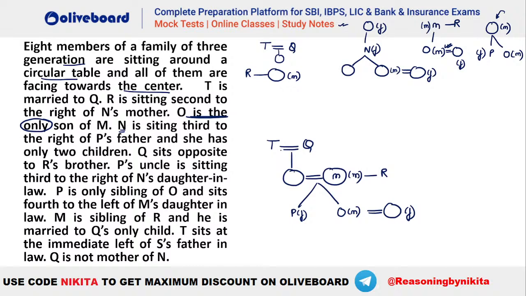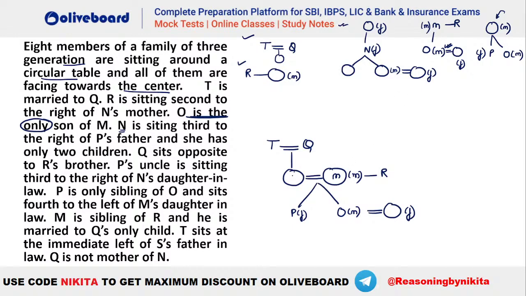How many persons have we already got? 1, 2, 3, 4, 5, 6, 7, 8. So you can see we have already got 8 persons in here, isn't it? Now R had a sibling. This is done. This is T and Q done. So N is a female person having 2 children here, right? And one of them is married.